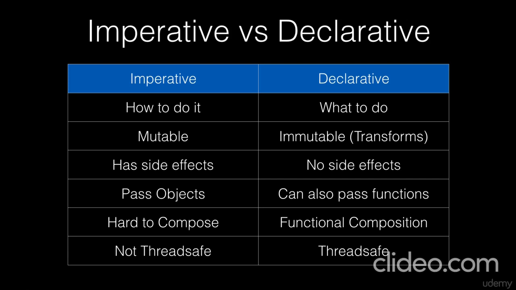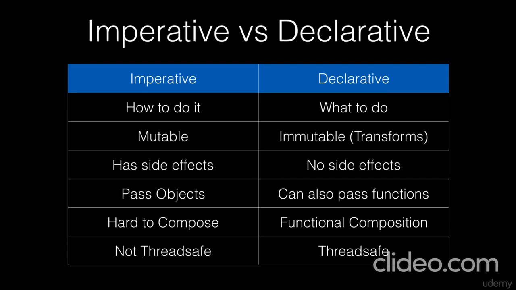So imperative is going to have side effects. Remember, we are updating variables. Declarative, you're not updating variables. Imperative, you're going to be passing objects around. And declarative, of course, you can still pass objects, but you're also going to be working with functions. Imperative, it's hard to compose, while functional, you have functional composition. We'll be seeing more of that.